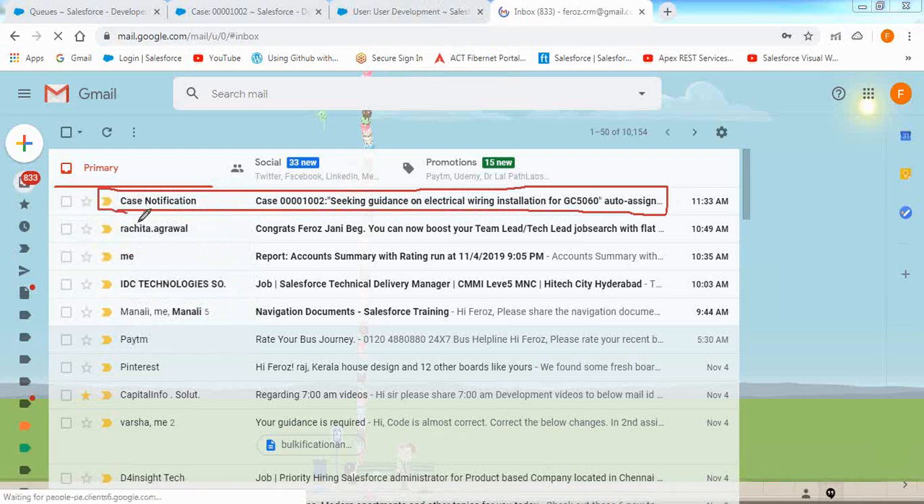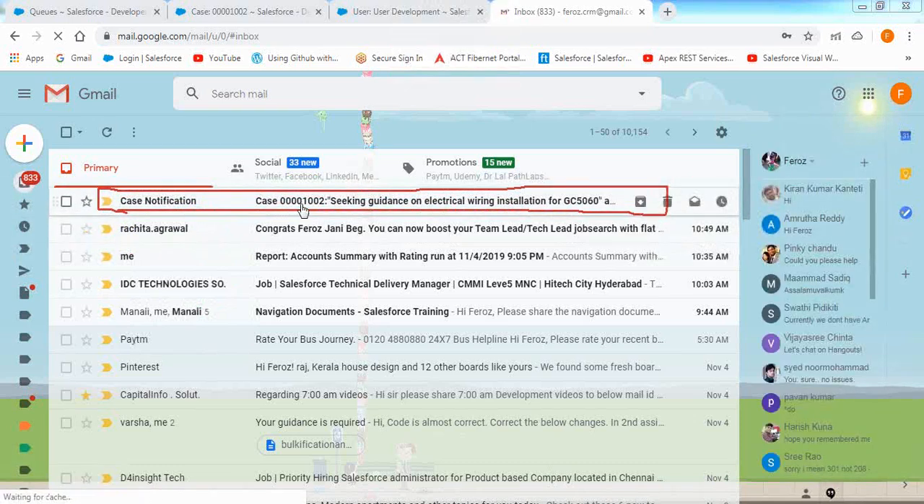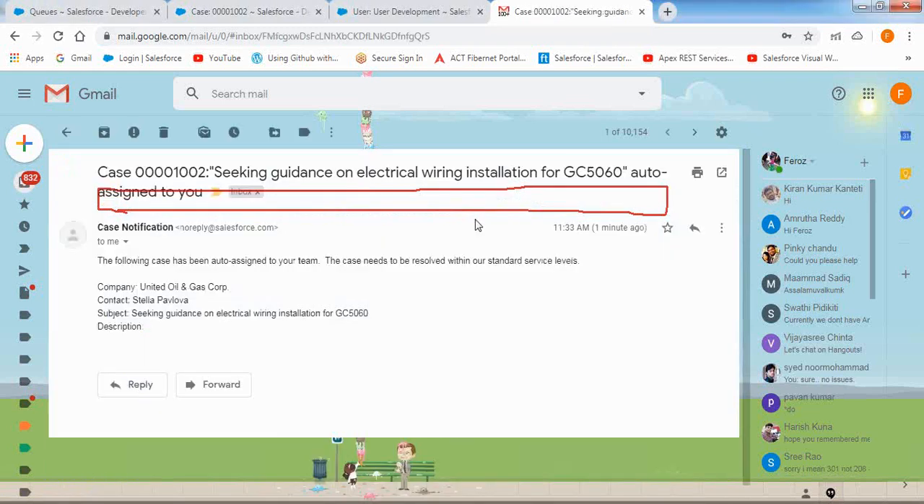The development user has received one case notification email, for case 00001002. This is the case number: seeking guidance on electrical wiring installation for the product GC5060. Once you open that, it indicates the following case has been auto-assigned to your team. The case needs to be resolved within our standard service level, that means based on the SLA, please resolve the problem. This is the company who raised the case, this is the contact person, this is the case subject, and this is the case description. The whole information is available here.